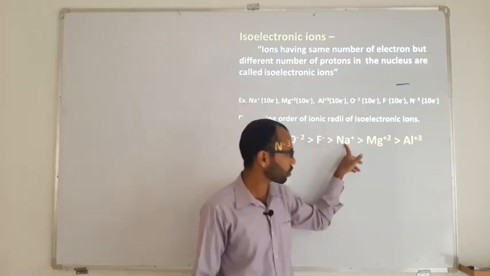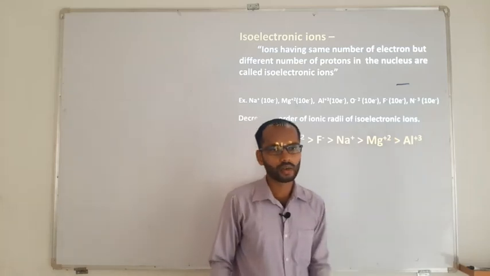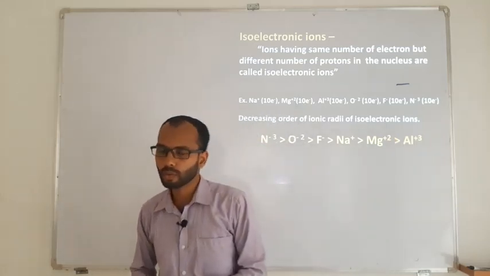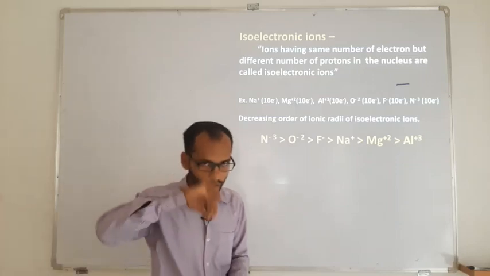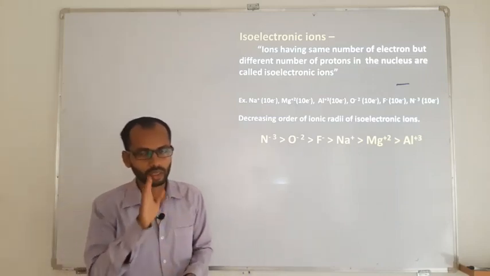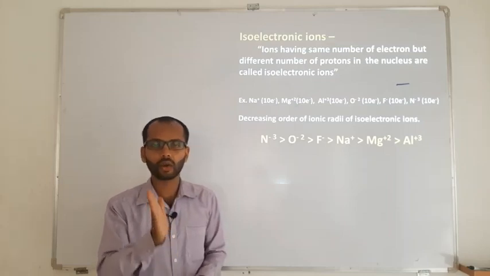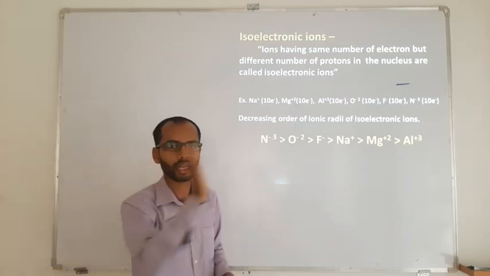Then after fluorine, it's sodium, then magnesium, and then aluminum. So this is how you may get a question with respect to not only one element in the options. The options may contain both cations and anions also. In that case, first you just segregate or divide the cations separate and the anions separate.